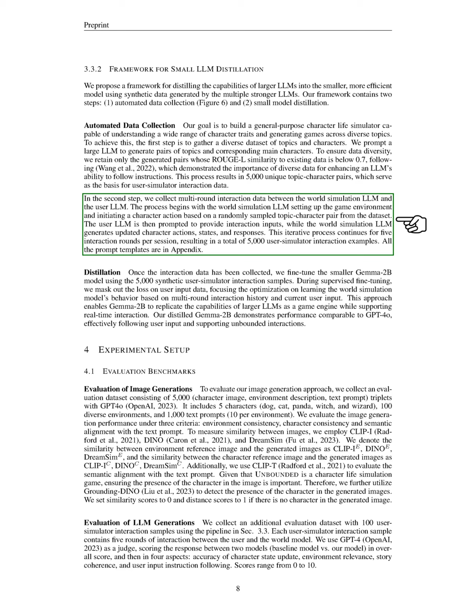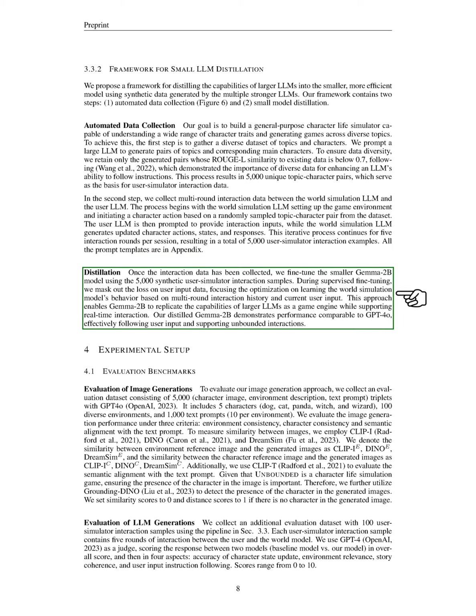Section: Distillation. In this section, we describe our process for distillation. After gathering interaction data, we fine-tune the smaller Gemma 2B model using 5,000 synthetic user simulator interaction samples. During this supervised fine-tuning, we ignore the loss from user input data, concentrating on optimizing the world simulation model's behavior based on the history of interactions and the current user input.